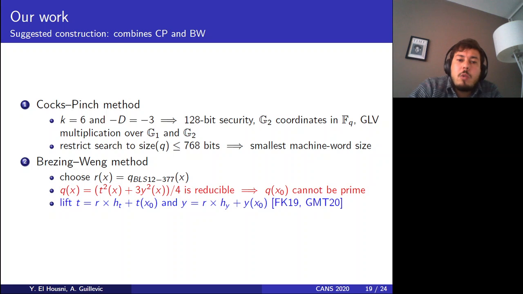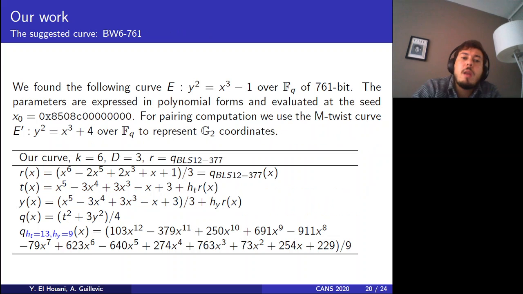With respect to the Brezing-Weng method, we chose the subgroup order to be equal to the field size polynomial of the BLS12, but this resulted in a polynomial q that is reducible, which means that it cannot produce primes. So we tried to lift those polynomials t and y from the complex multiplication equation in order to fit our requirement and to have q irreducible, to have primes. So we found an elliptic curve, y squared equal to x cubed minus 1, over a field of 761 bits.